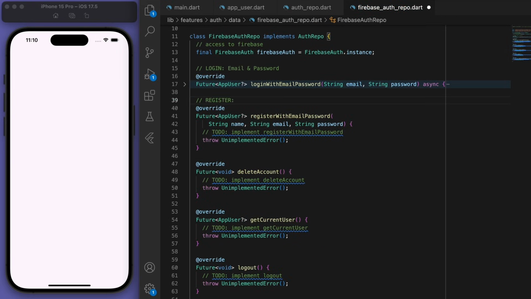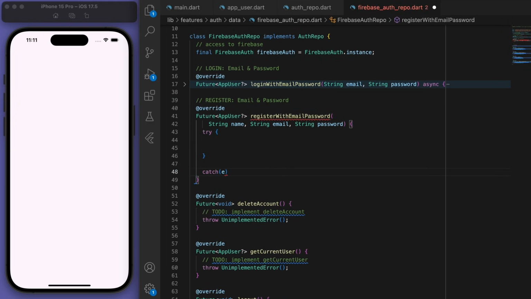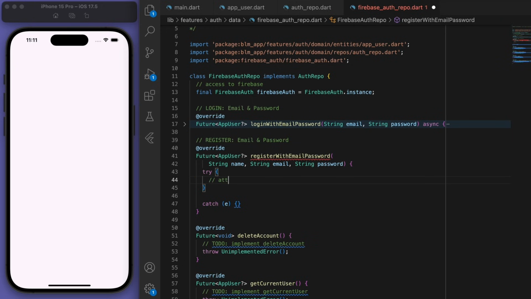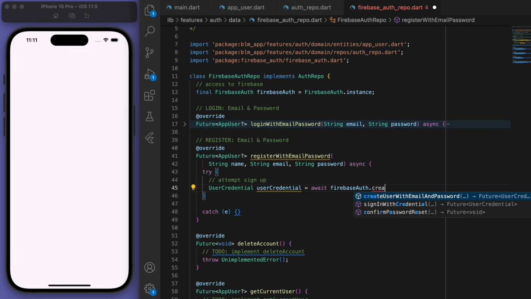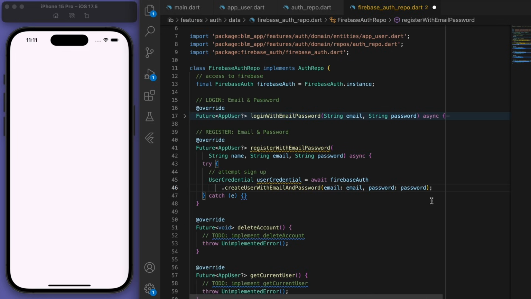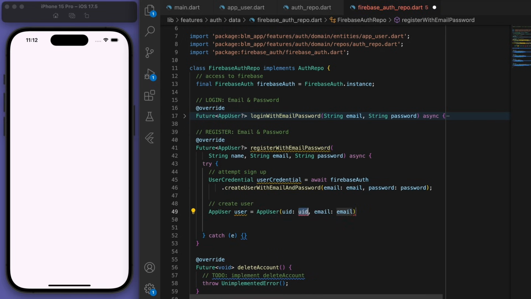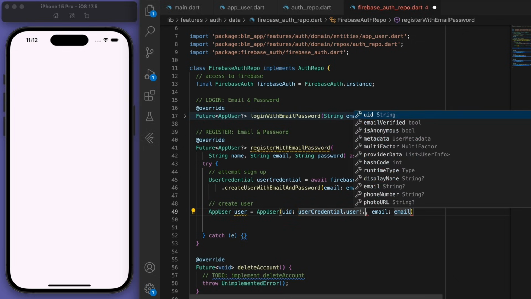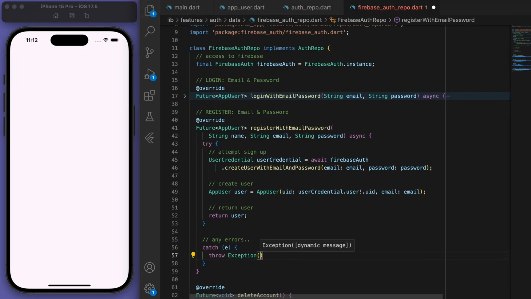Let's do a similar thing for register. If you go to your Firebase auth, we can create user with email and password. Once we've done that, we can create the app user in our app and just return it, and catch any errors. Sweet, so that's register done.